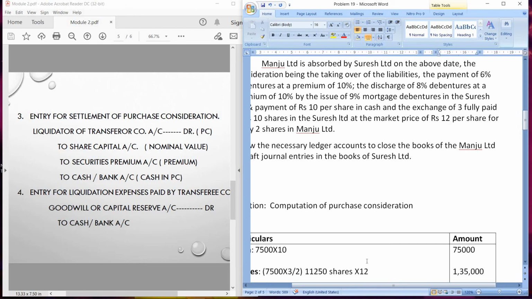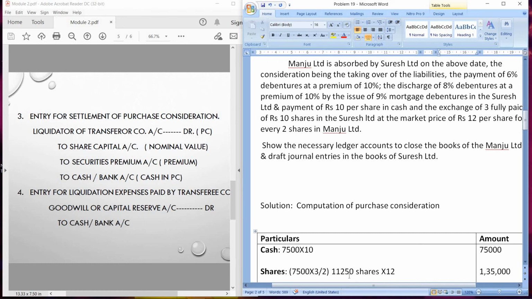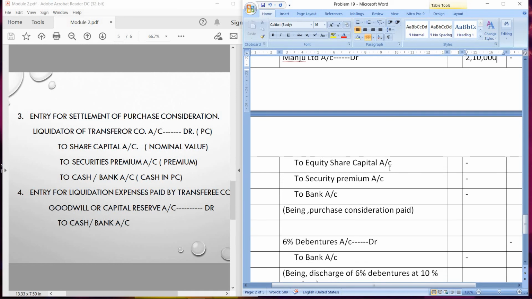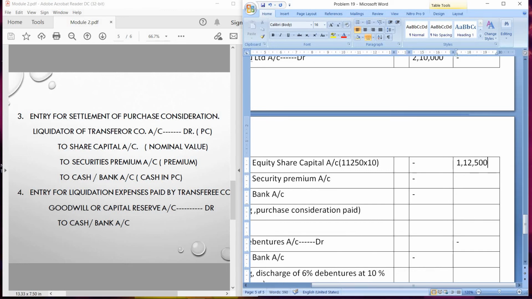So to share capital account, the shares are how much? 11,250. So when you're passing this entry, here it will be 11,250 into rupees 10. Okay, so the amount will be 1,12,500.